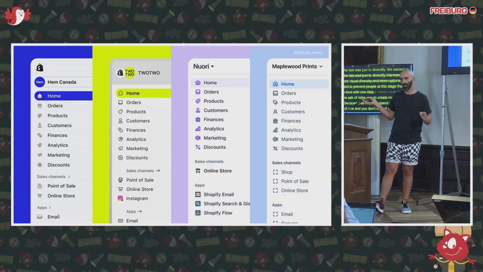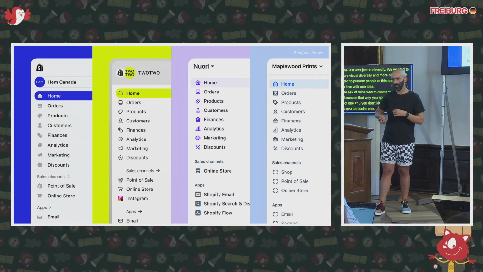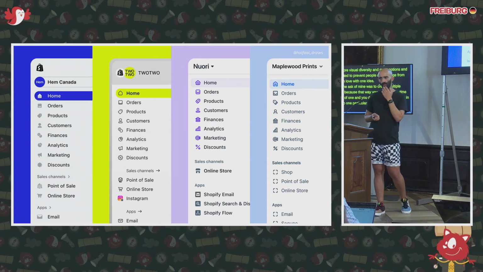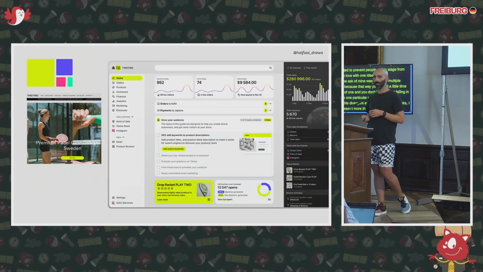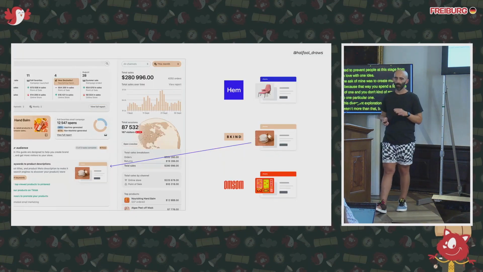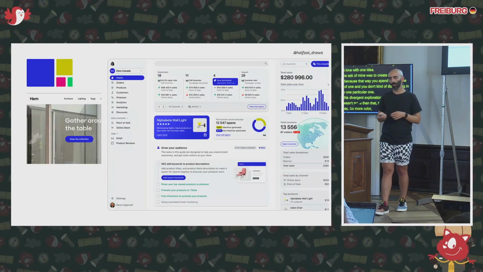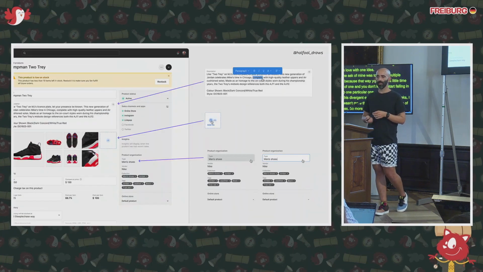And this divergent exploration of like 3 to 4 weeks, I think it wasn't more than that, brought up a ton of cool ideas. So more color, more vibrancy, more meaningful visuals, and more dimensions.